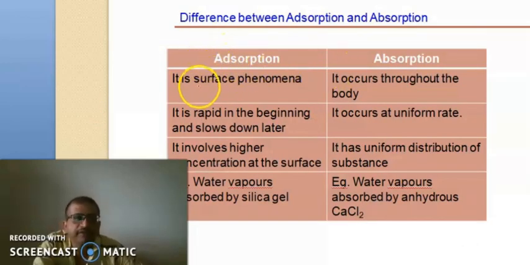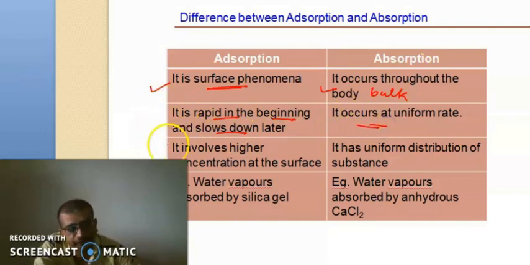The differences between adsorption and absorption are as follows. Adsorption is a surface phenomenon, while absorption is a bulk phenomenon. Similarly, adsorption is rapid at the beginning but slows down in the later stages, while in absorption there is no such case, it is uniform throughout the process. Adsorption involves higher concentration at the surface and nothing inside, while absorption is a uniform distribution of the substance throughout the bulk.